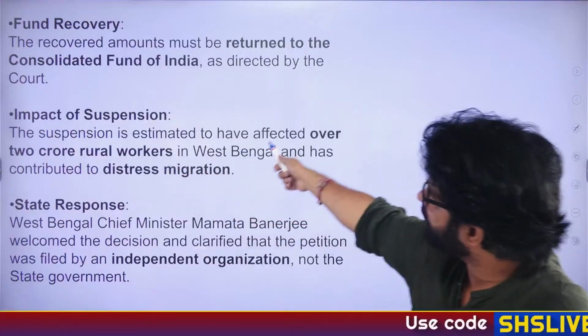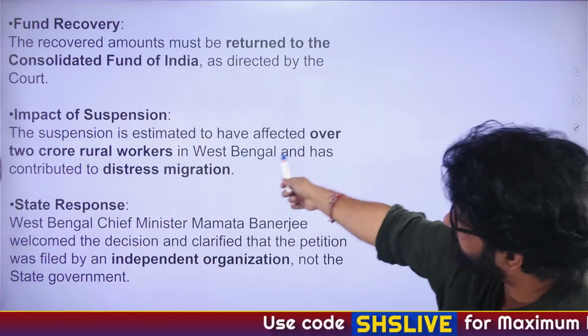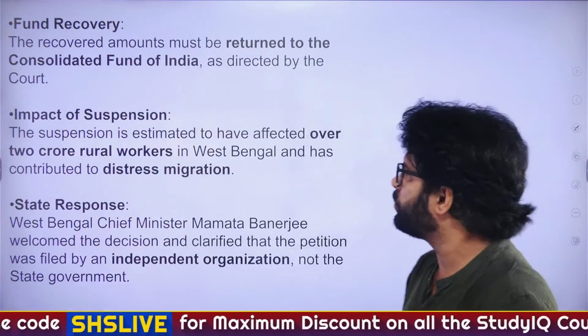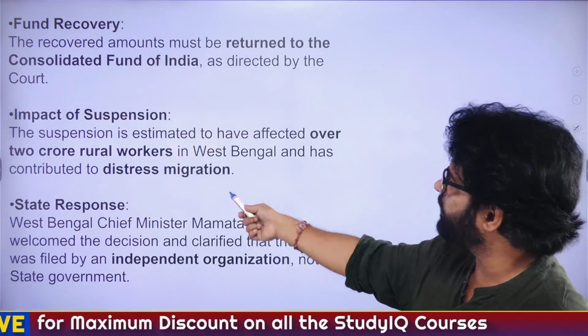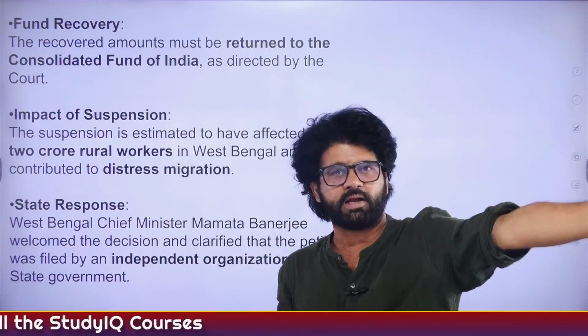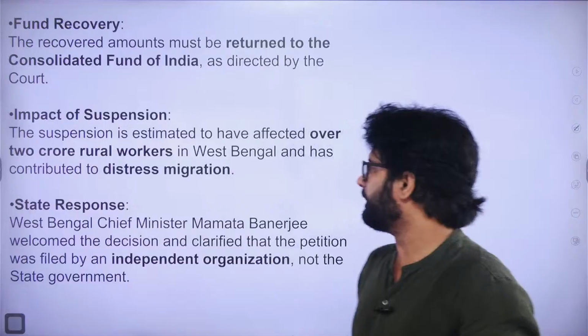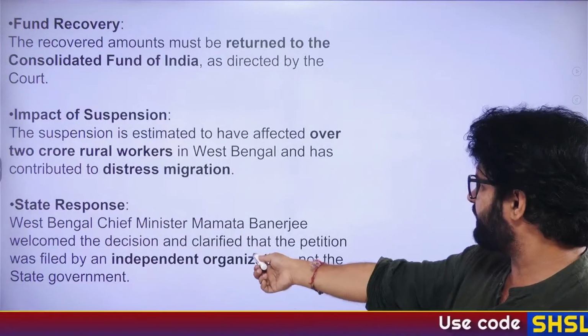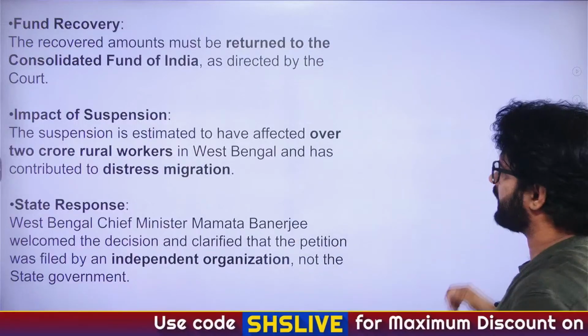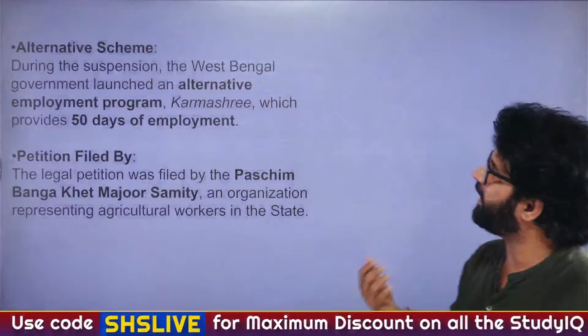Impact of suspension. What is happening here? Suspension is estimated to have affected over 2 crore rural workers. It's not about 1 person, 2 people, 3 people. 2 crore means a lot, and it has contributed to distress migration. Because of that, many people from West Bengal have gone to other areas because they are not getting work under Manrega. The State government clarified that they have not filed this petition. It was filed by an independent organization, but they are happy about whatever has happened.